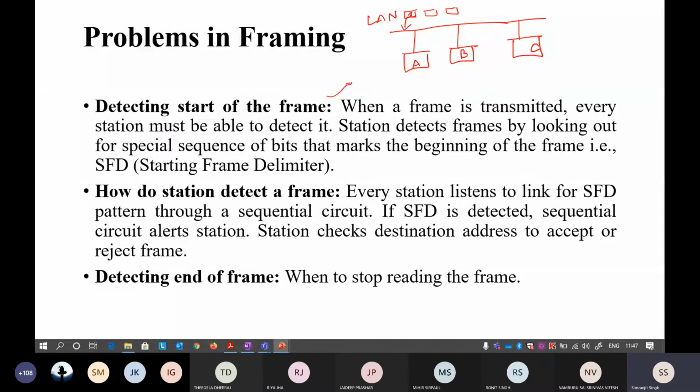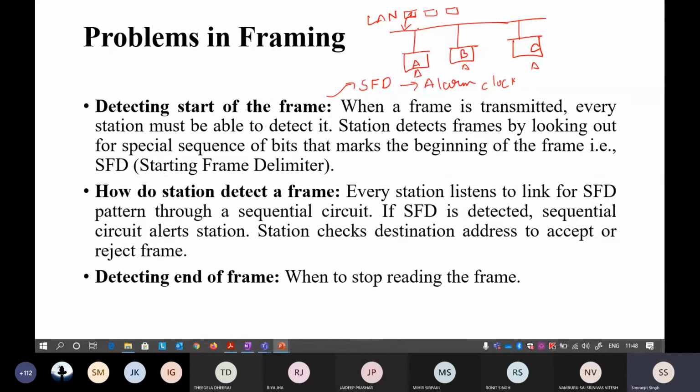For this, we introduced something called a start of the frame delimiter. The start of the frame delimiter is like an alarm clock which awakes all the stations that are connected in the LAN, and they start to listen to the wire for a particular frame.